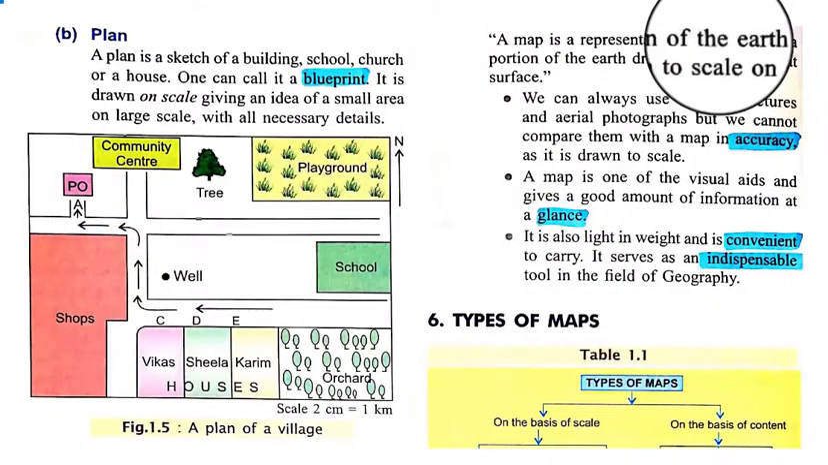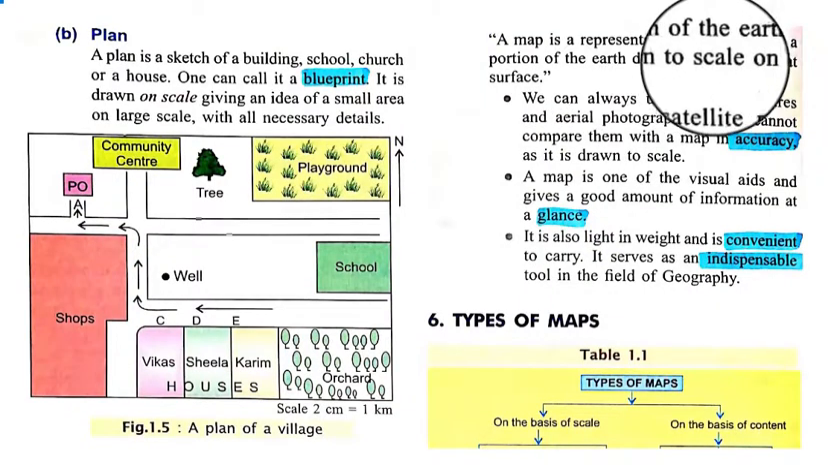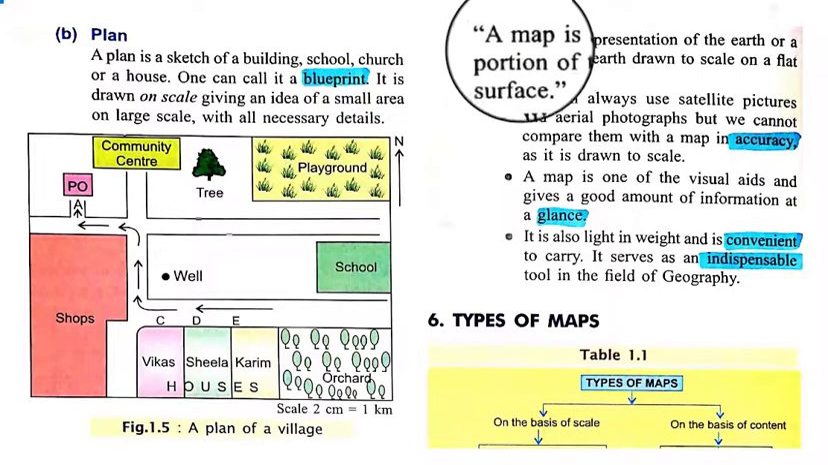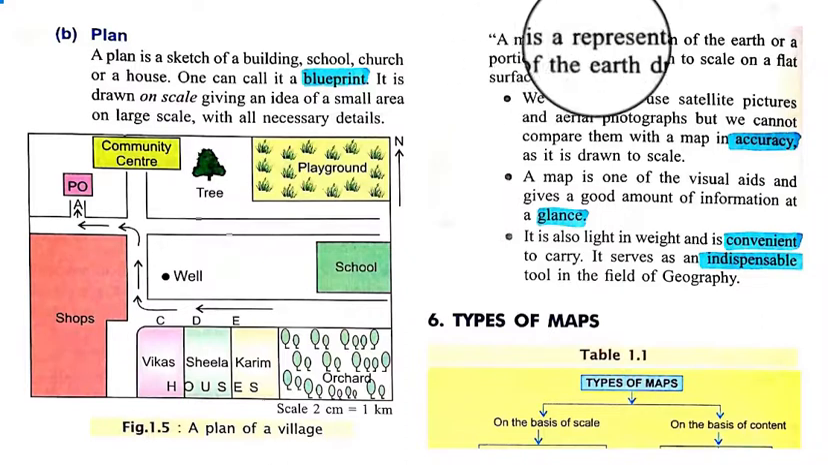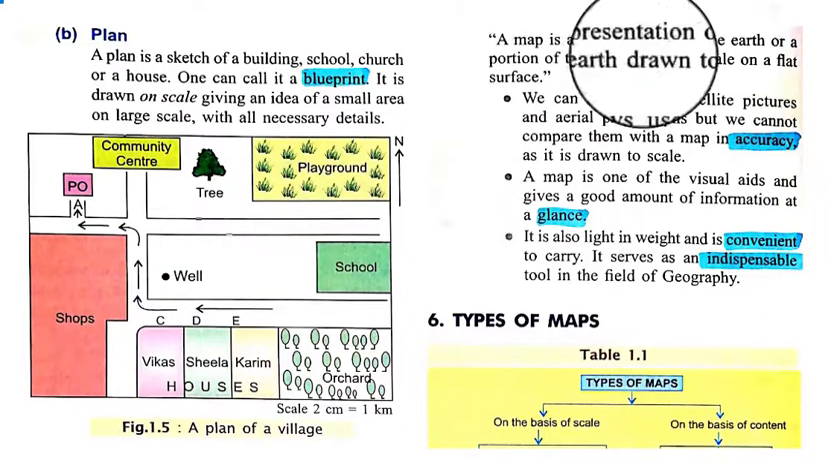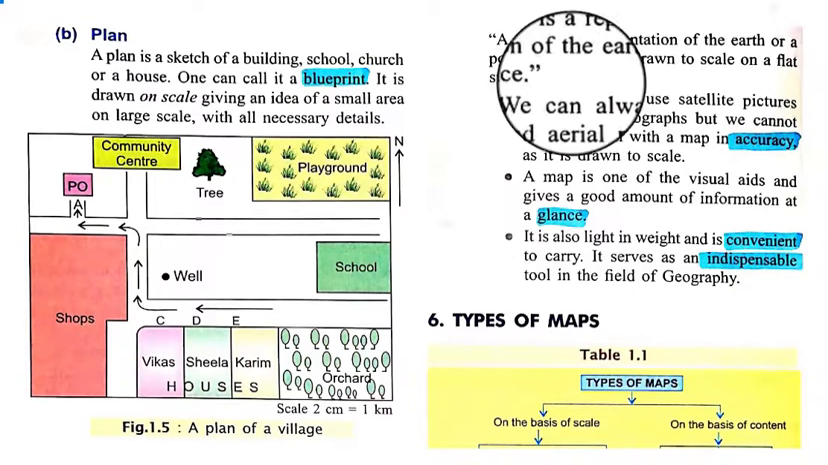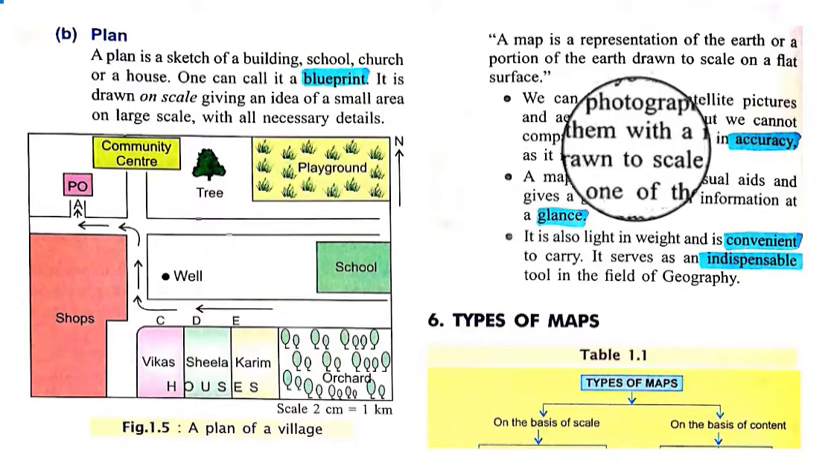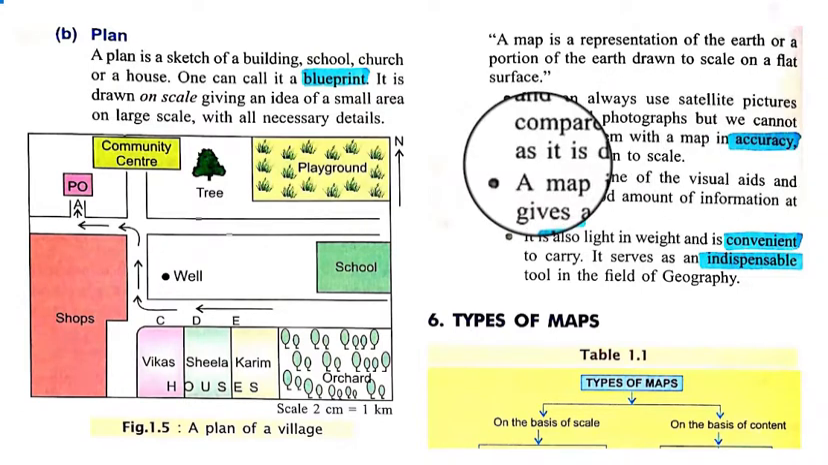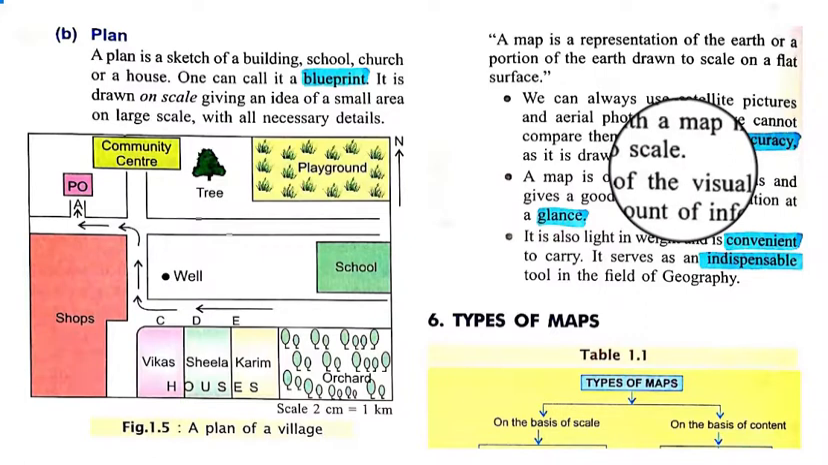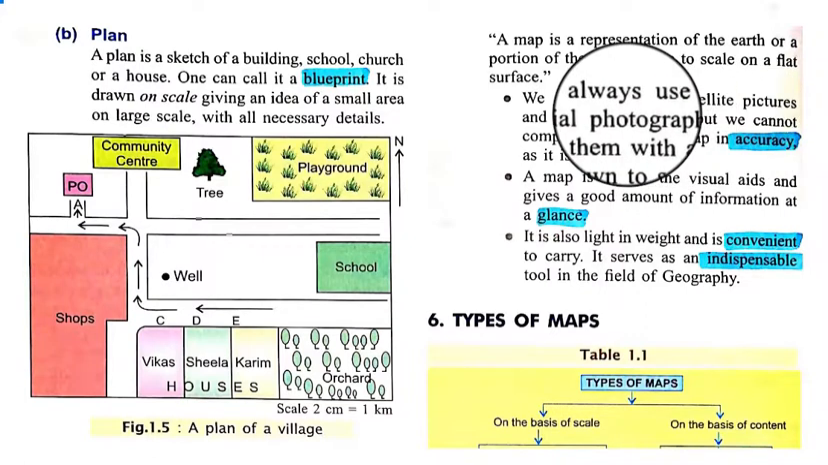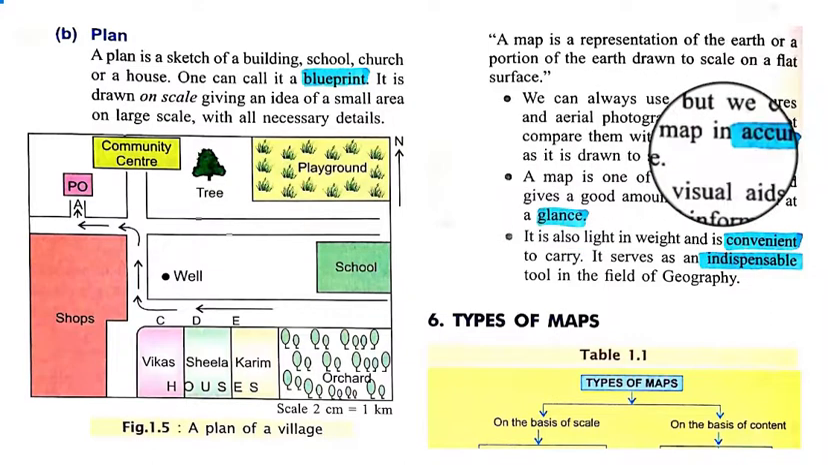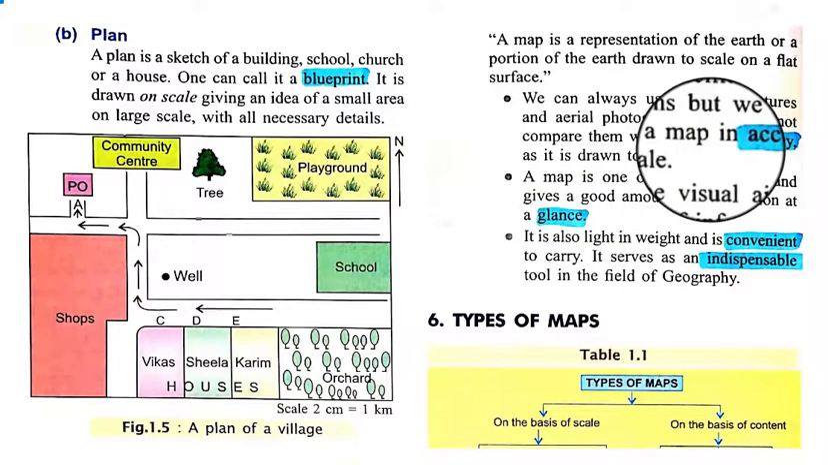A map is a representation of the earth or a portion of the earth drawn to a scale on a flat surface. So if the question is what is the definition of map, you can write that a map is a representation of the earth or a portion of the earth drawn to a scale on a flat surface. We can always use satellite pictures and aerial photographs, but we cannot compare them with a map in accuracy, as it is drawn to a scale. As we already said, aerial photographs and satellite pictures are also substitutes of maps, but they are not similar to a map.